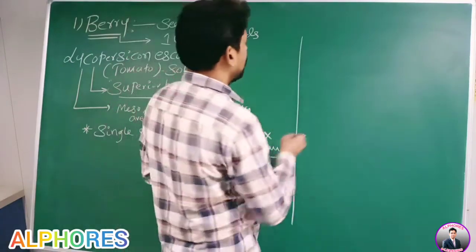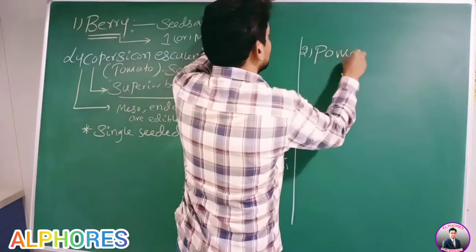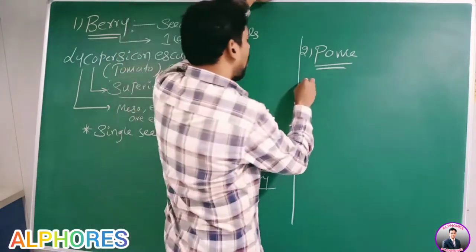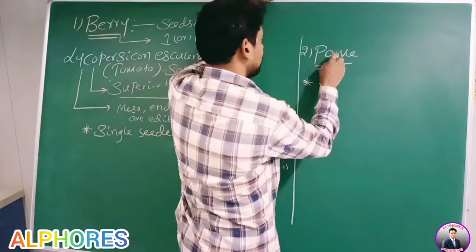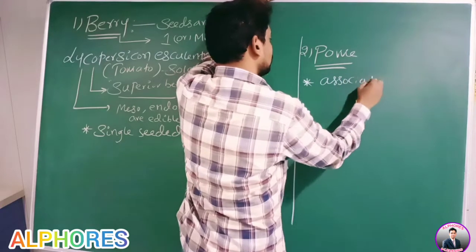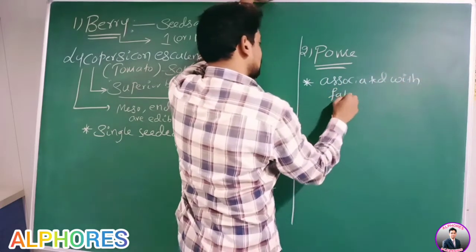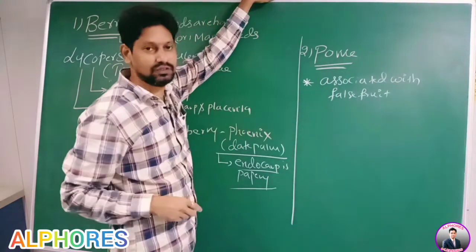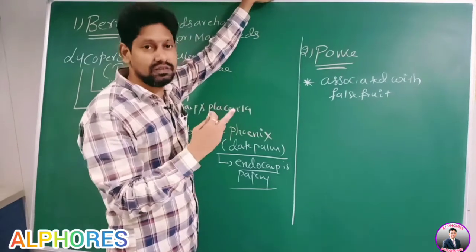What is it? Pome. This pome is a fleshy fruit associated with false fruit.